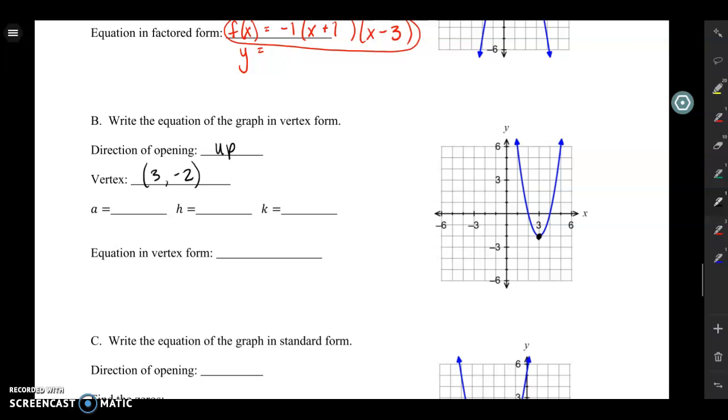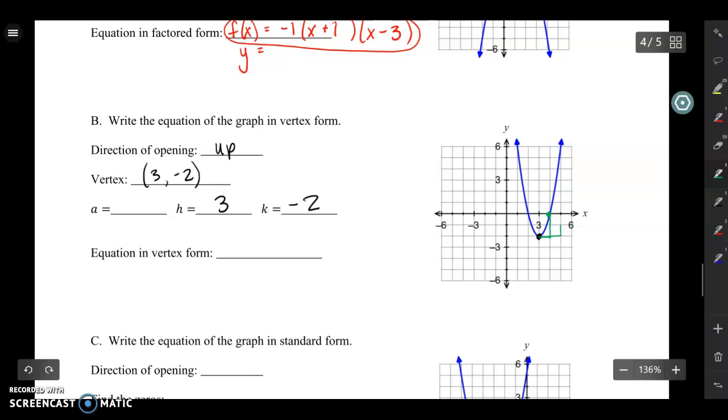And as we start thinking about a, h, and k, that's going to make it really easy to fill in our h and our k, because our h and our k are the x and y coordinates of the vertex. Now let's figure out what our a is. We do know our a is positive because the parabola is opening up. So let's see what kind of pattern our parabola is following. If I start at the vertex, I go over 1 and up 2 to get to that second point.